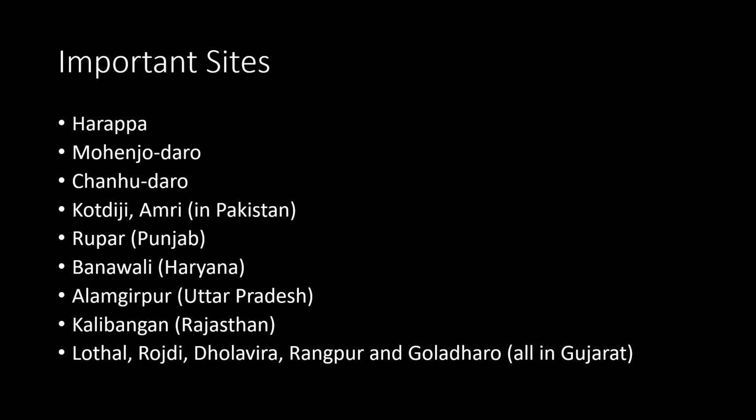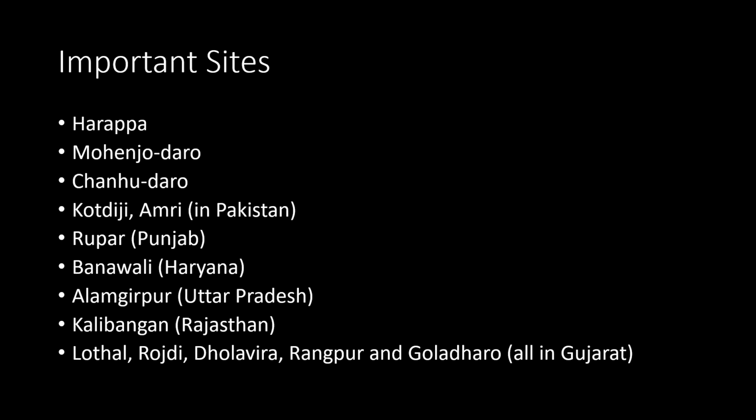The important sites, or we may call the important cities, of Indus Valley civilization were Harappa, Mohenjo-daro, Chanhu-daro, Kot Diji, Amri, which are now in Pakistan, Ropar, which is now in present day Punjab, Banawali, which is now in Haryana, Alamgirpur in Uttar Pradesh, Kalibangan in Rajasthan, Lothal, Rojdi, Dholavira, Rangpur, and Surkotada.